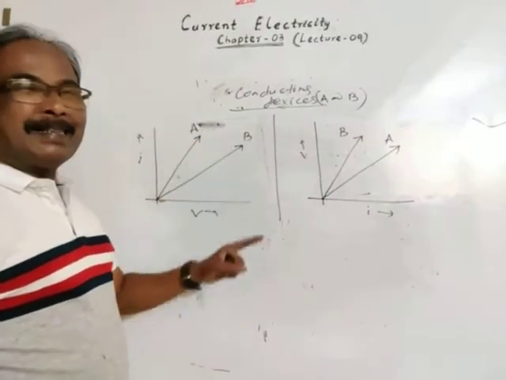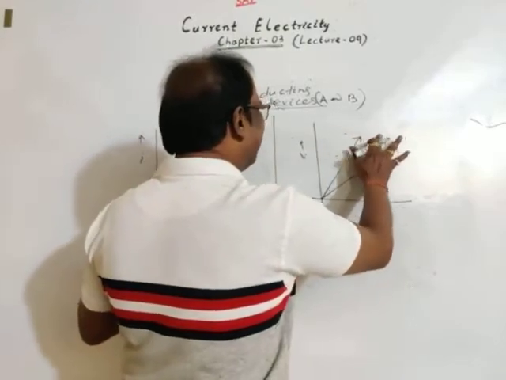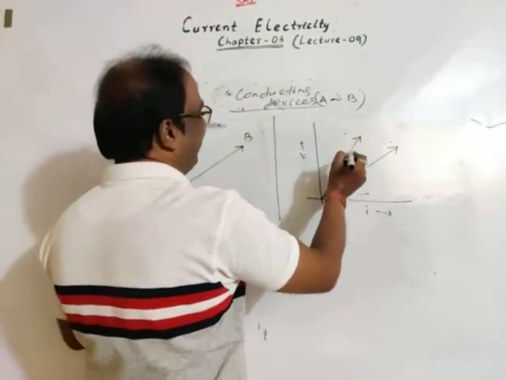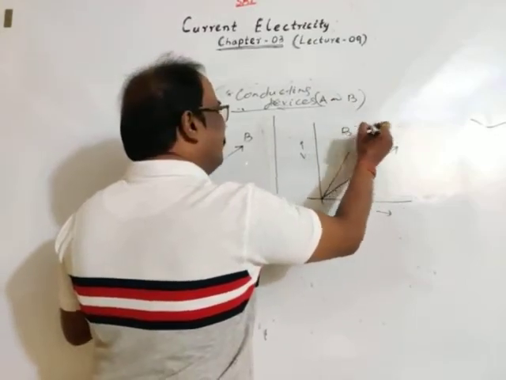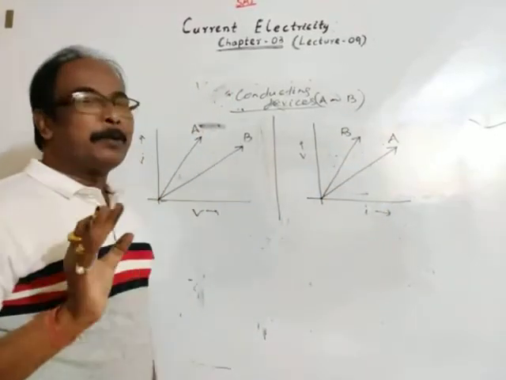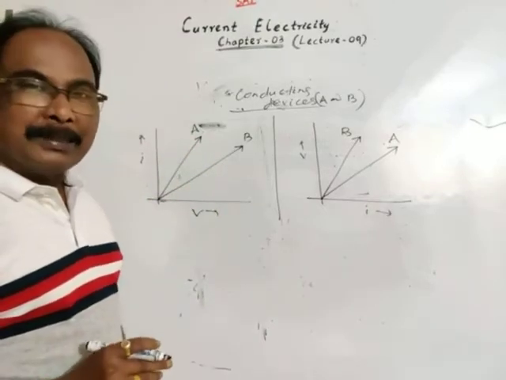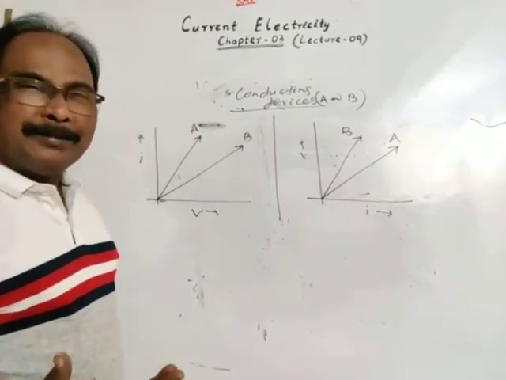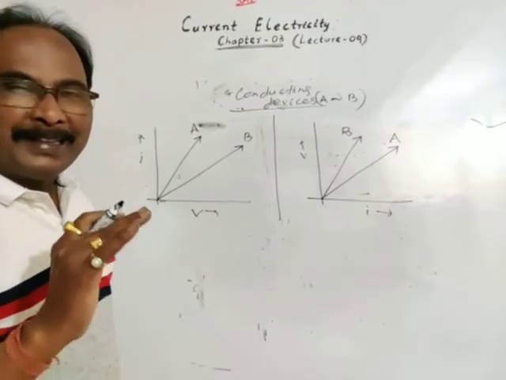Then in this case, the same result will come. See, this is for conductor A, this is for conductor B. Then it is asked, between A and B, which conductor has more resistance?